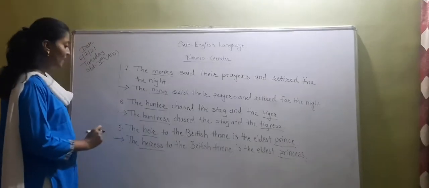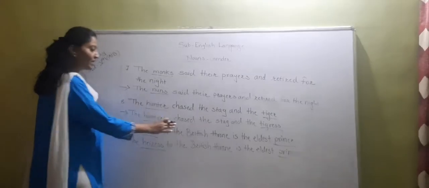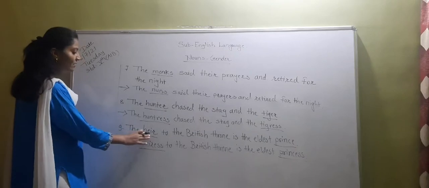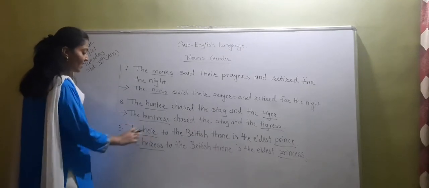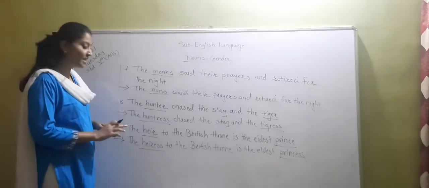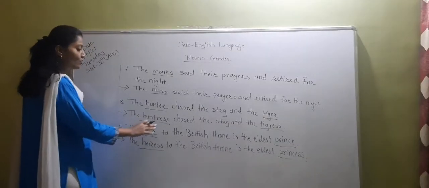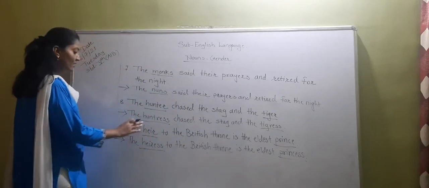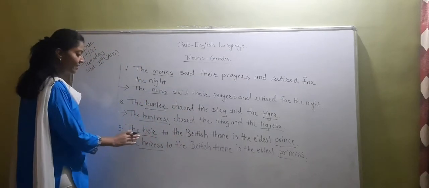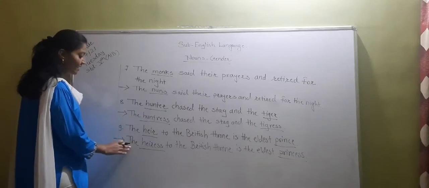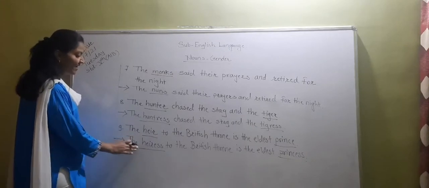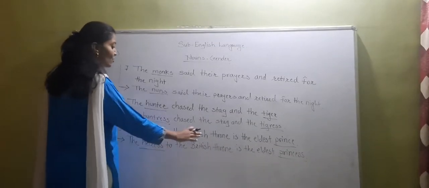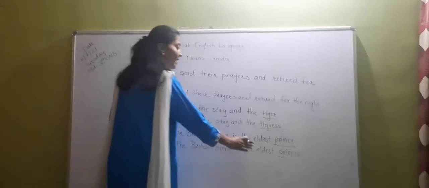Okay? Now see 9th one. The heir to the British throne is the eldest prince. So, look at this word carefully, H-E-I-R. But you have to pronounce it as heir. The heir to the British throne is the eldest prince. Now, what is the feminine gender for heir? That is the heiress. Okay? Heiress. You have to pronounce it as heiress. The heiress to the British throne is the eldest.